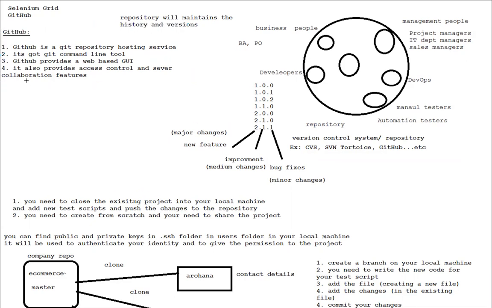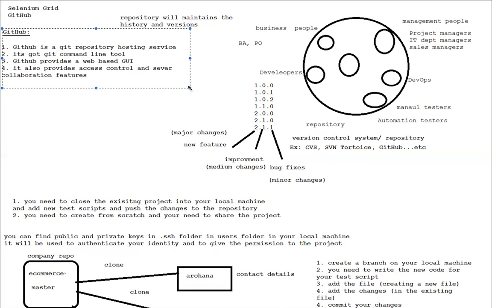And also it provides access control and server collaboration features. Like, if you want to give access only to particular people, you can give it by using this software. If you want to give access to certain people at a certain level of access, you can do that. You can control that accessibility. And also we can collaborate. We can have nice server collaboration. And you've got so many different types of features in GitHub. We'll be discussing them in detail further.